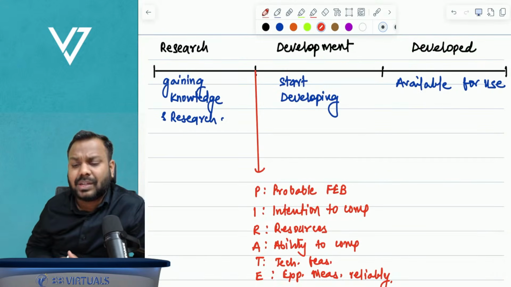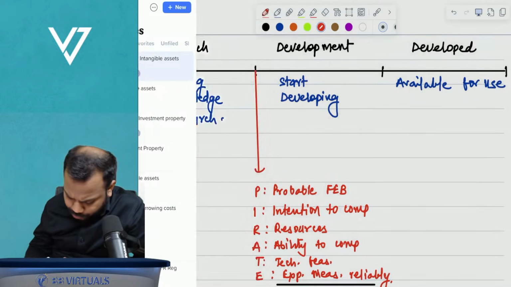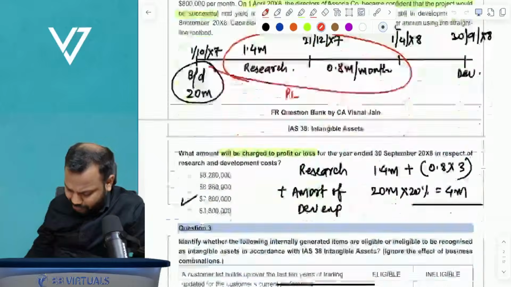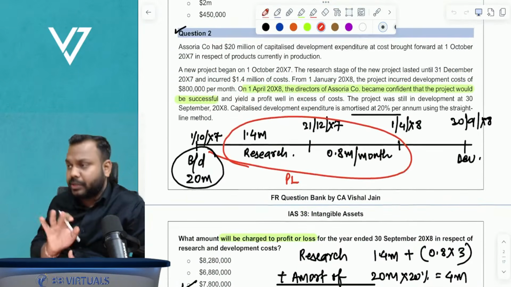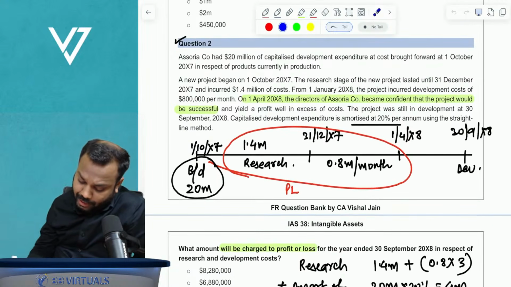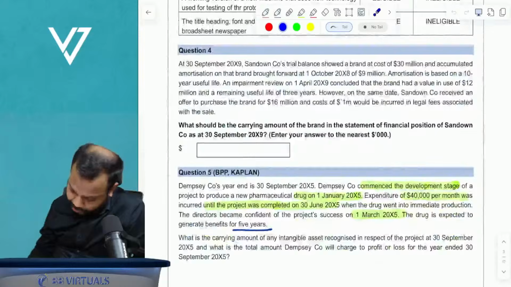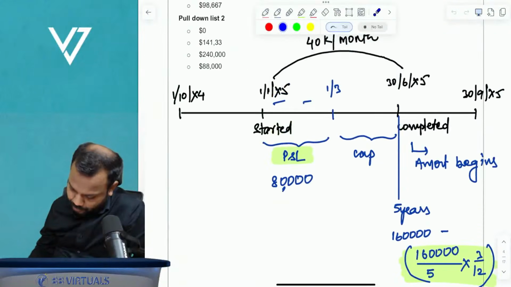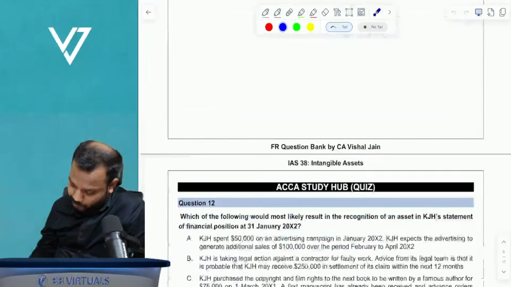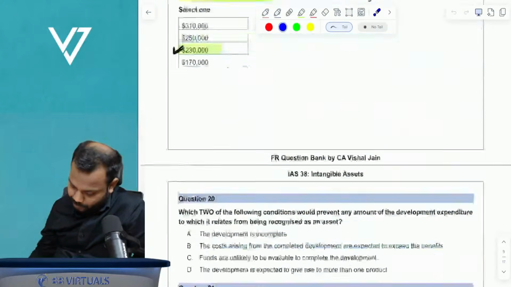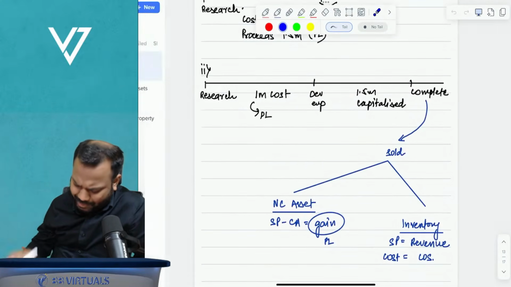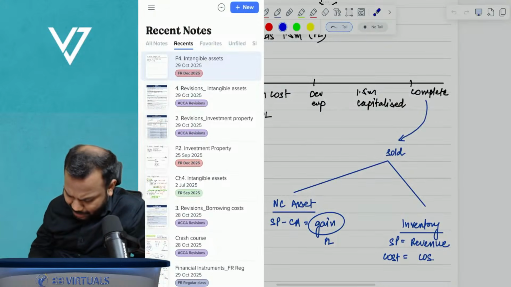Now guys, what happens generally, I'll go to the question bank and show you something. Intangible assets. Just see something here. See what the question says. Read this question and you will understand what I'm trying to say. Not this question, let me take up a different question. I'm not able to find that question as of now, but I'll say what exactly I'm trying to say.